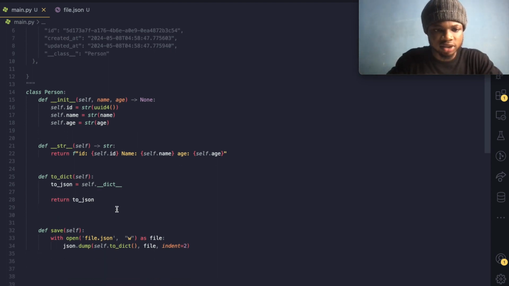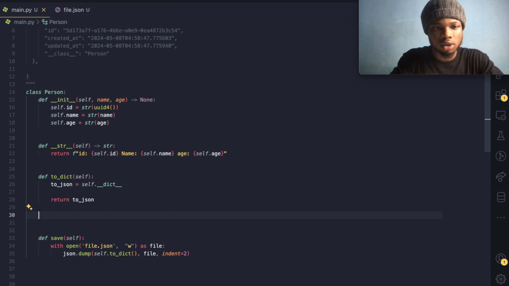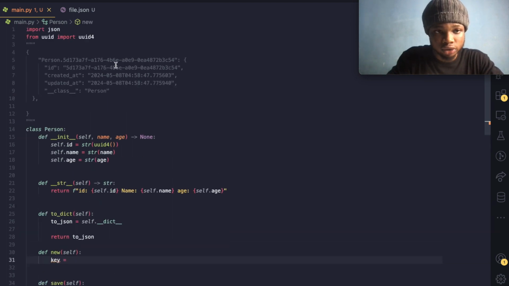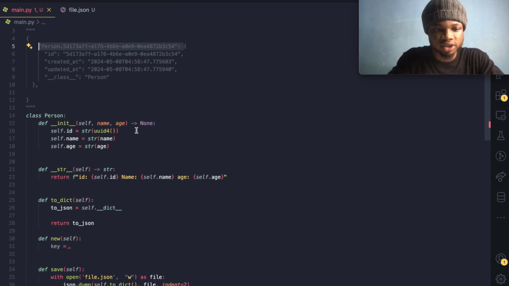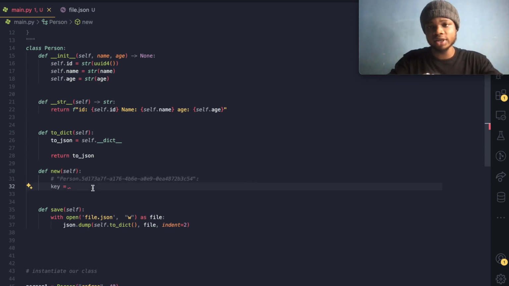So if we want to construct this key, how can we do it? Let's say we have another class. Let's call that class a class of new. So let's say the class of new will have a key. We just say self, it's responsible for constructing a key. And we come over here and do key is equal to. For us to construct this key, let's paste it over here so we can be looking at it. Can you think of how to construct a key like this? Pause this video and think before we go over it.